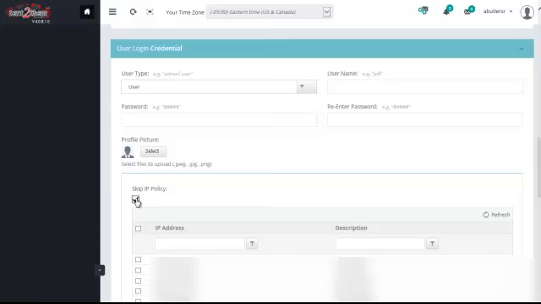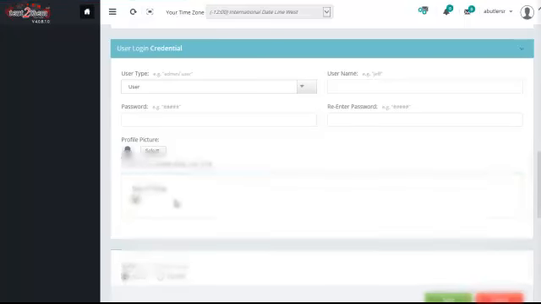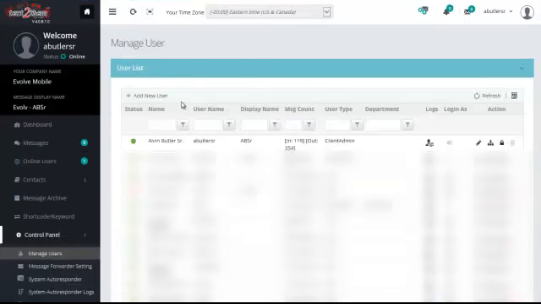In most cases, you'll probably want to just skip the IP policy, which gives them the ability to log on any computer as well as their cell phone. Now that is how you add a new user. For existing users or employees, there's a list here of those employees. This list contains name, username, display name,